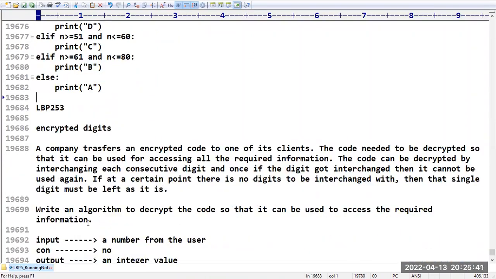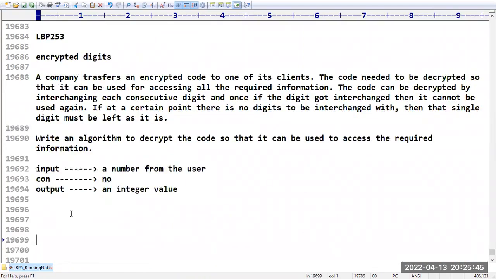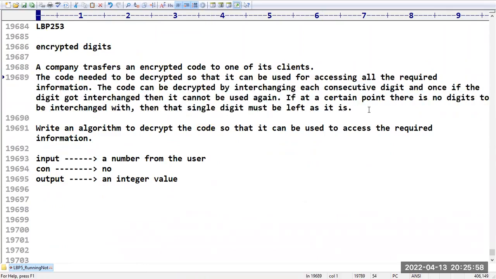Yes, sir. The next one, LBP number 253, Encrypted Digits. Read the problem statement. A company transfers an encrypted code to one of its clients. The code needs to be decrypted so that it can be used to access all the required information.